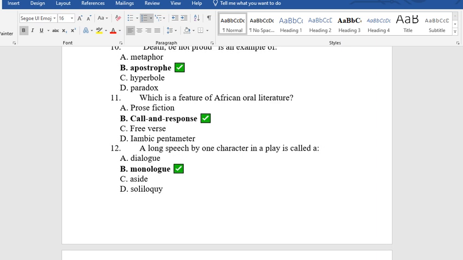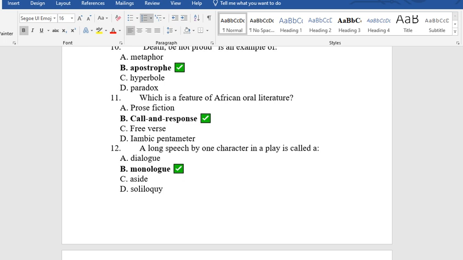Question 11. Which is a feature of African oral literature? A. Prose fiction, B. Call and response, C. Free verse, D. Iambic pentameter. The option is B. Call and response. African literature is not written, it is oral. They call and they respond immediately. That is why it's option B, call and response.